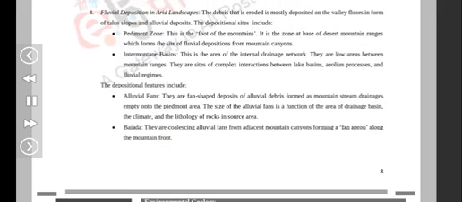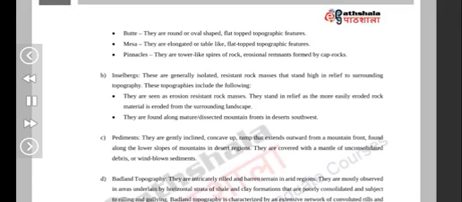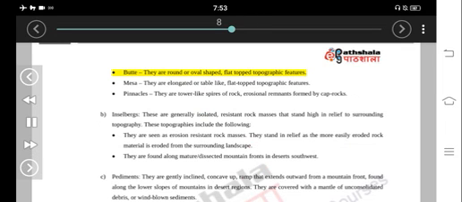Butte. They are round or oval-shaped, flat-topped topographic features. Mesa. They are elongated or table-like, flat-topped topographic features. Pinnacles. They are tower-like spires of rock, erosional remnants formed by cap rocks.